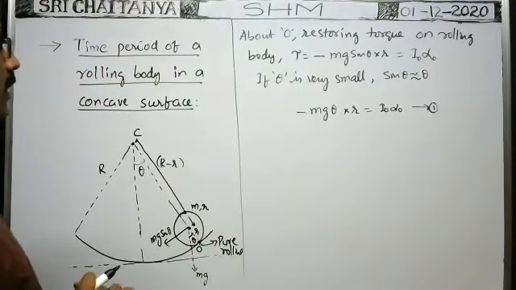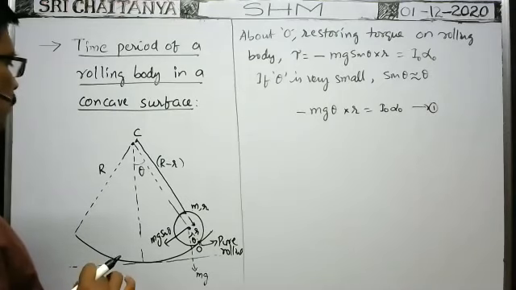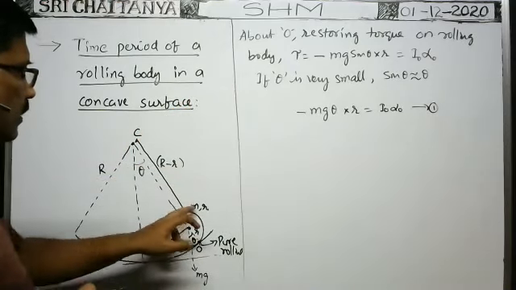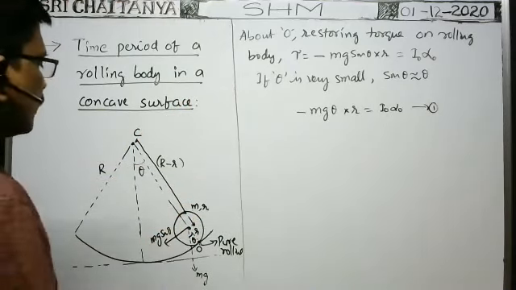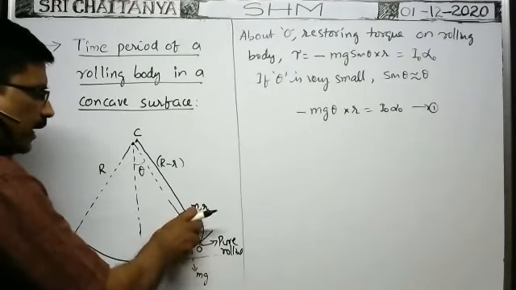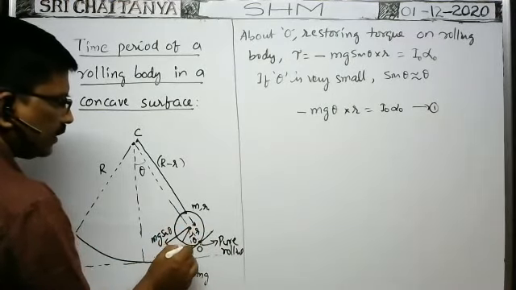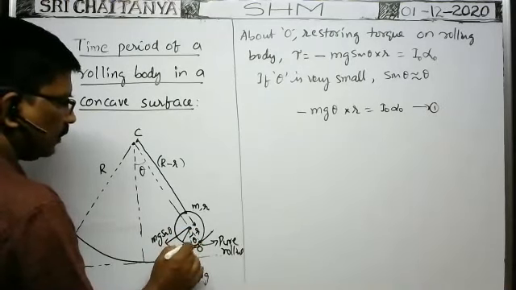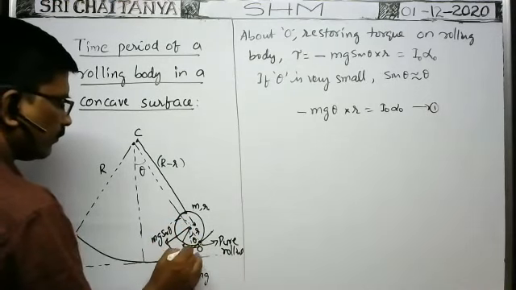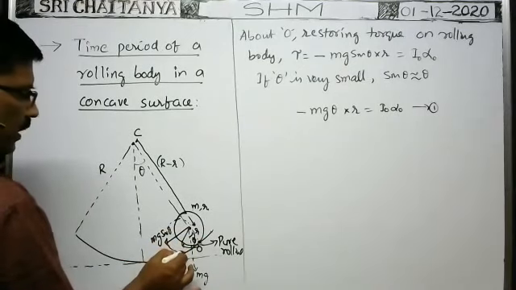Next, what is the relation between theta and alpha naught, the angular acceleration of this rolling body about the point O? Suppose it turns through an angle phi, then the distance traveled in this direction is x. When it turns through this angle, it comes to the position so that this point comes to the point of contact.